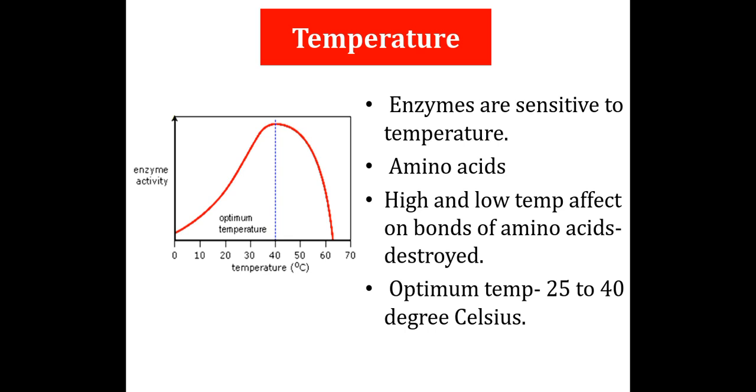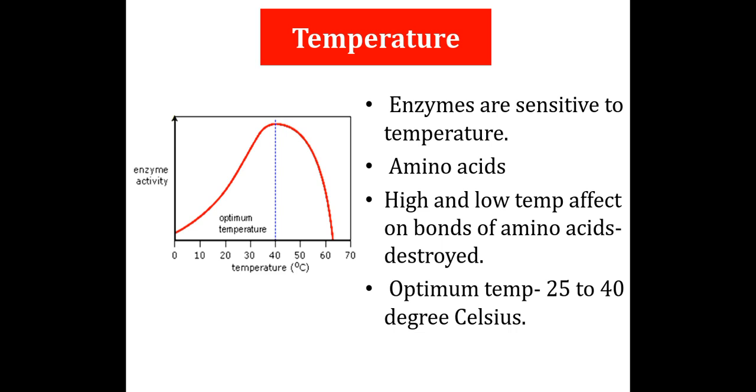If there is a 10 degrees Celsius increase in the temperature, the rate of reaction is doubled, but that is only up to 40 degrees Celsius. After 40 degrees Celsius, the rate of reaction declines. It shows that the maximum activity of any enzyme can be seen at 25 degrees Celsius to 40 degrees Celsius.